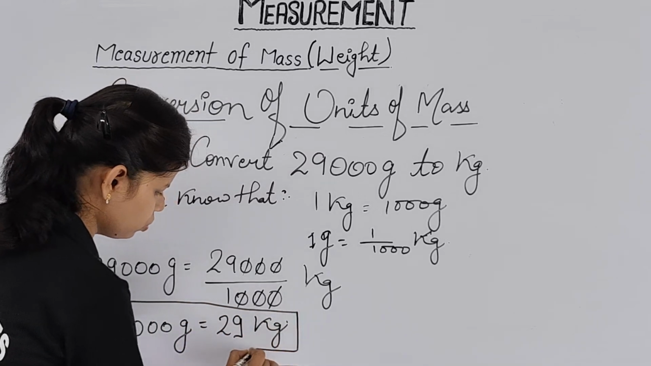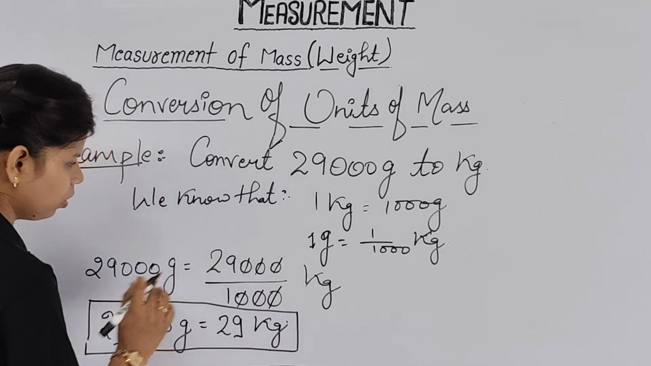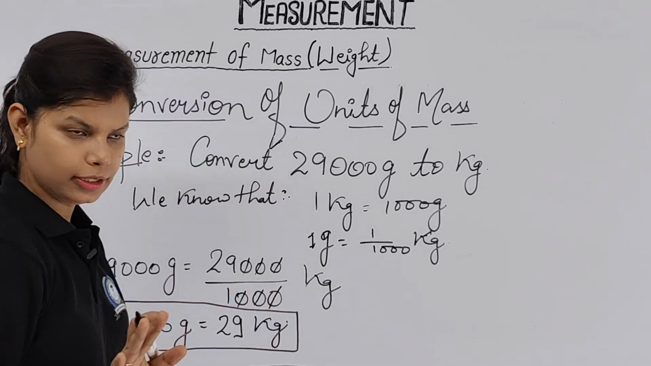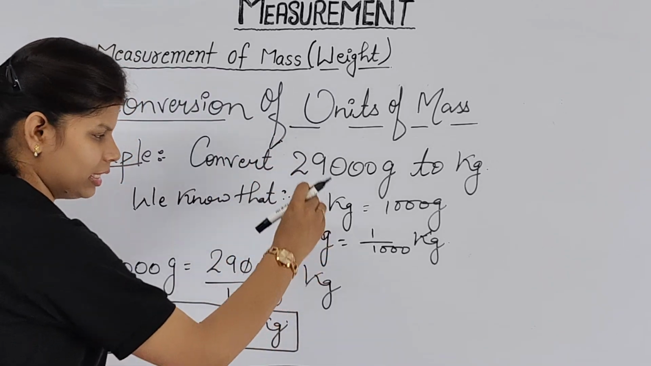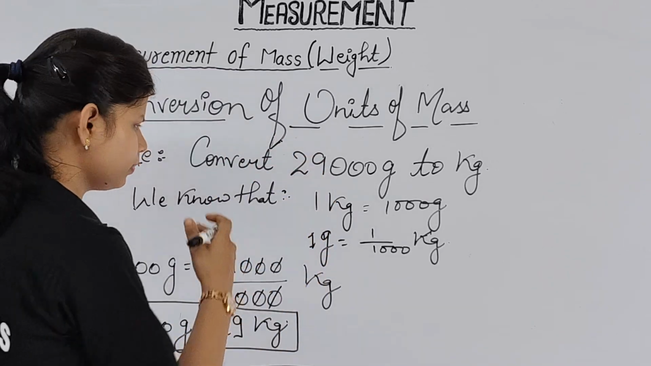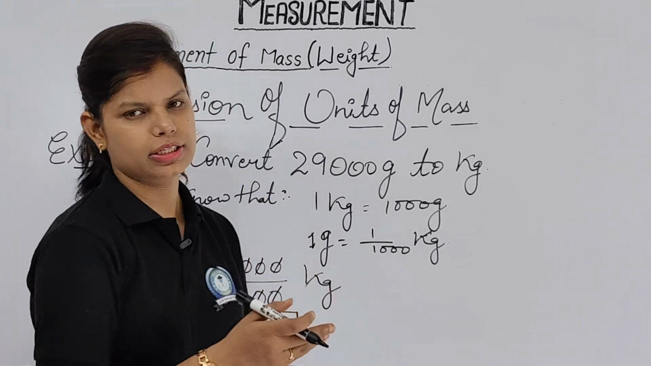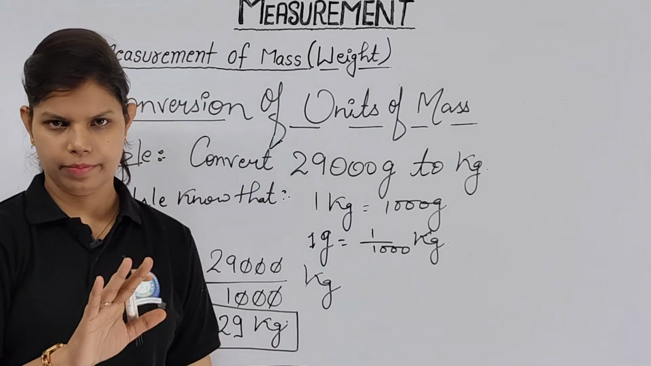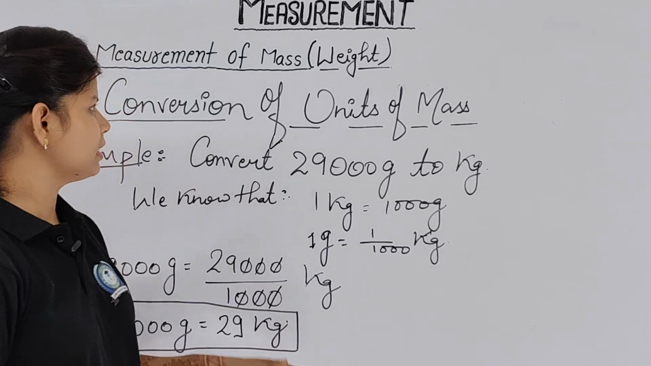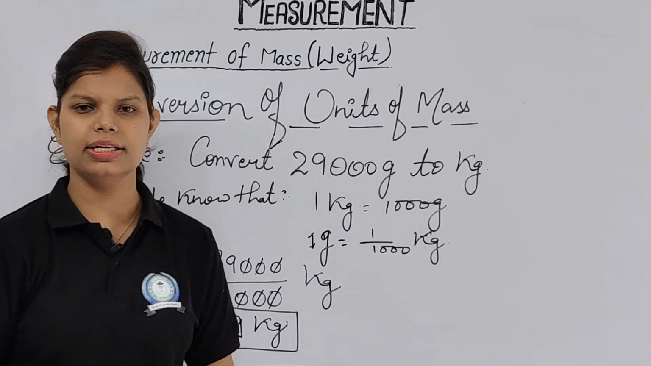Which operation have we used? We have used division over there. Clear? So in the questions which I have given, at some places you have to apply multiply, and in other places you have to apply divide. Clear? This is from my side for this topic, measurement of mass.